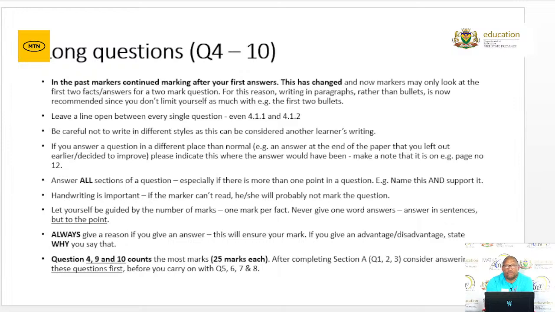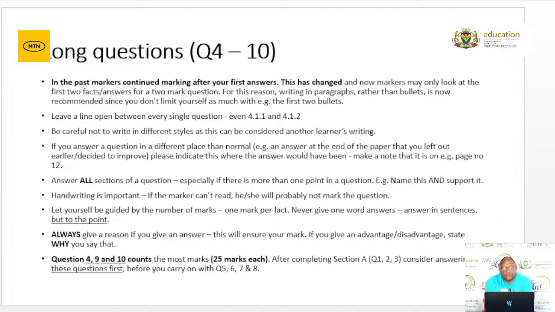Answer it in the form of a paragraph, because the marker will still continue marking. There might be a correct answer that you've put, and a mark can still be allocated. But if it's in bullet form, only the 2 will be marked, and if those 2 are wrong, then you will get both of them wrong.